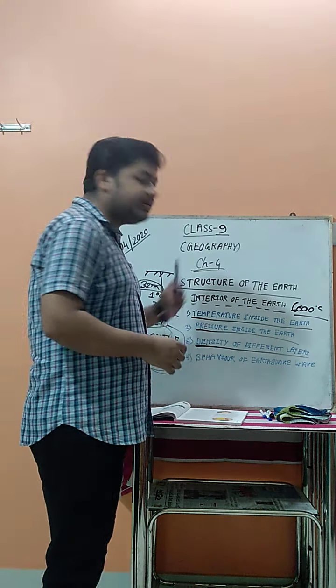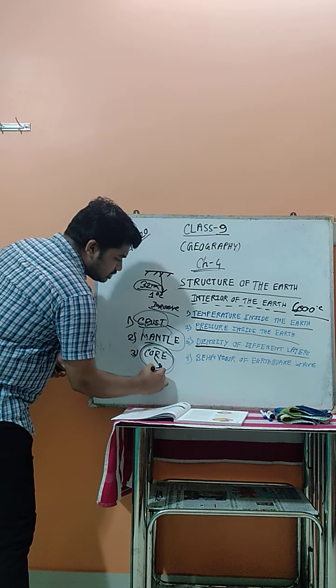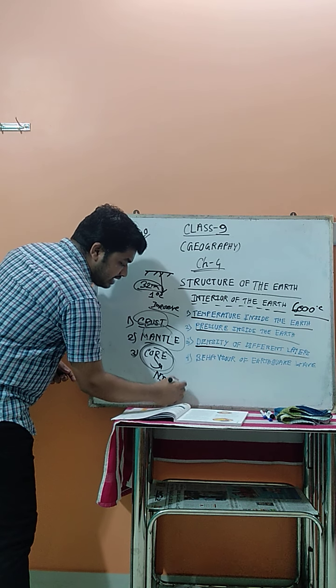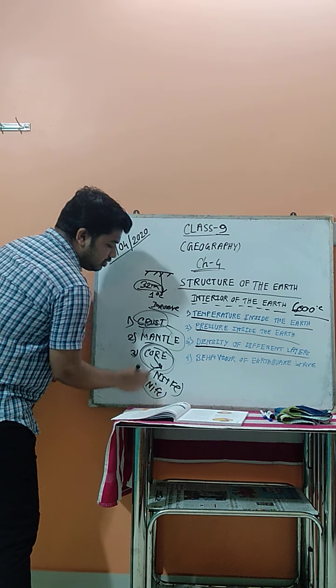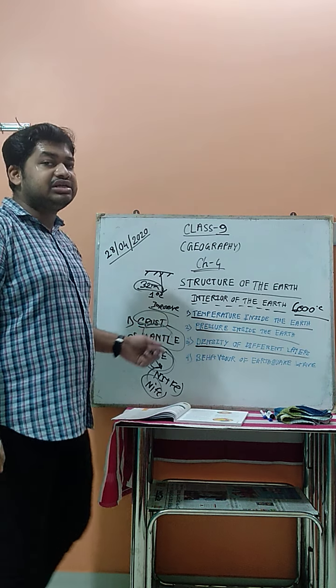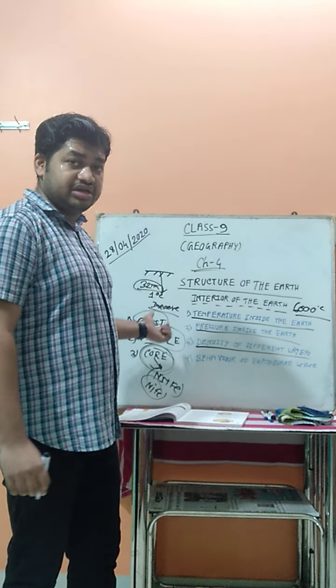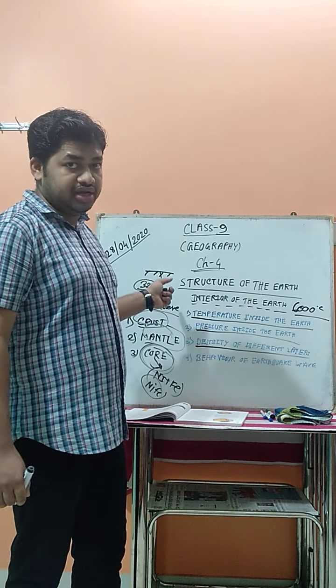Why is the density very high? Because the core portion is made of 2 metals, nickel and iron, Ni plus Fe. That's why this region is also known as the NiFe portion. The density is very high in the core area because it is made of the NiFe region. That's why the density of the core is much higher than the other 2 layers.